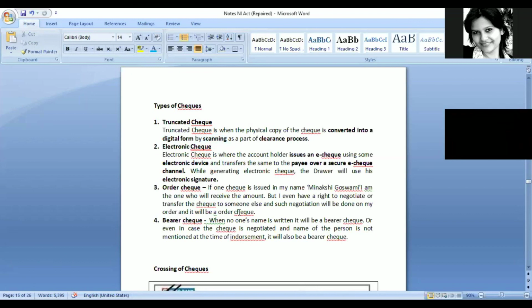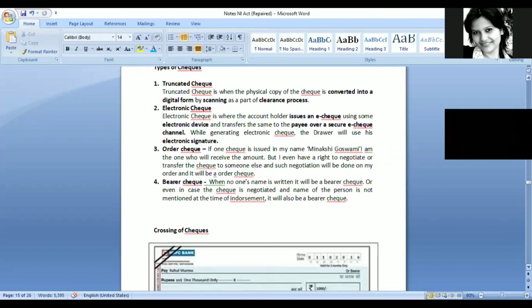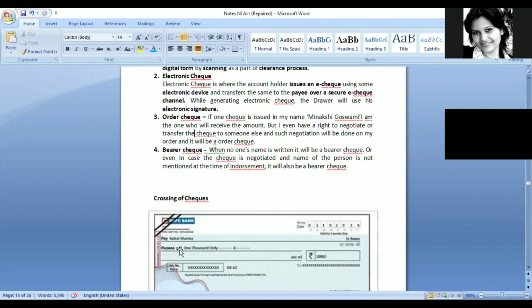Also, depending on how a check is made, it can be of, again, 2 different types. First is the order check. What is an order check? If a check is issued in the name of a certain person, that person will get that particular amount of money. For example, if the name Rahul Sharma is mentioned in the check, then it becomes an order check. Whenever the person submits that check, he would be entitled to that money.